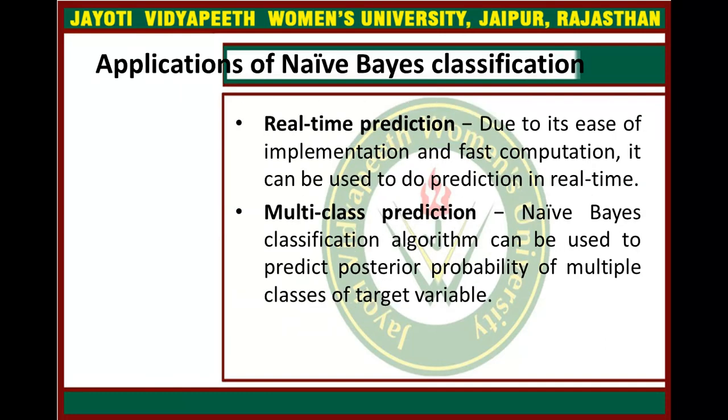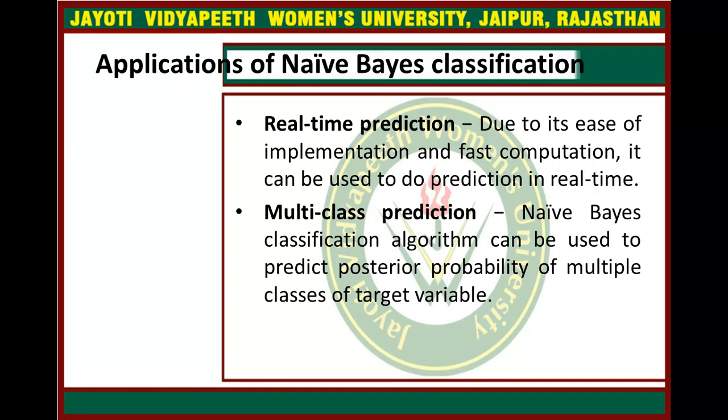And the third one is real-time prediction. Due to its ease of implementation and fast computation, it can be used to do prediction in real time.